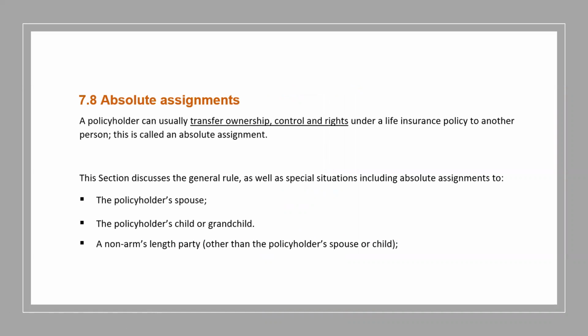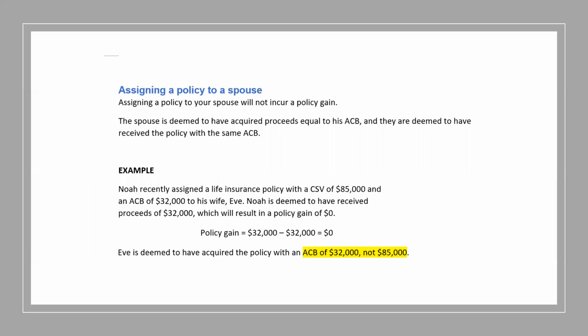So absolute assignment is when the policyholder transfers the entire policy to someone else. And for the sake of the exam, we have to differentiate between the spouse, the policyholder's children, grandchildren, and a non-arm's length person, which is a person other than the policyholder's children and spouse. There's no tax consequences when the policy is assigned to a spouse.